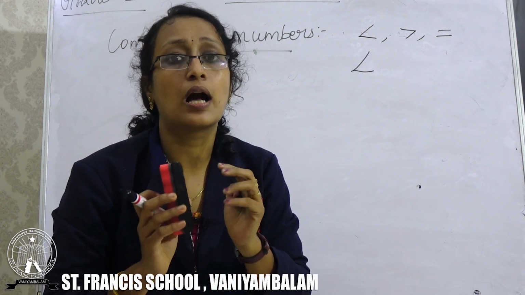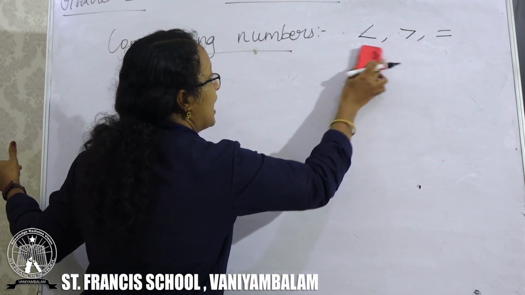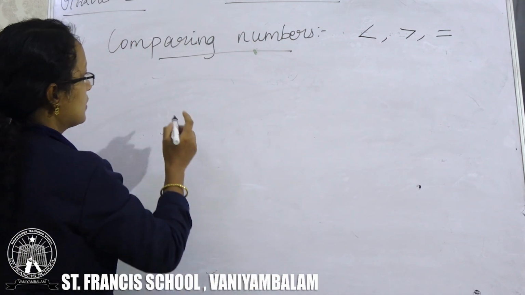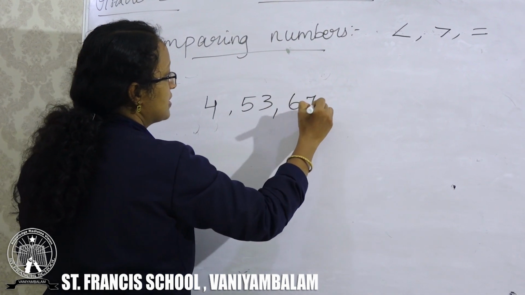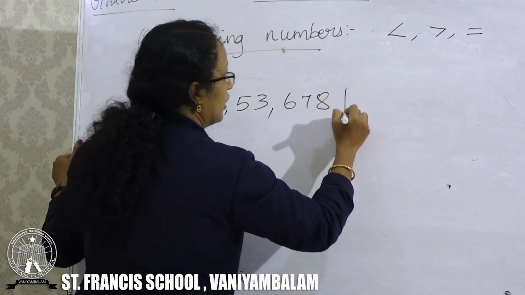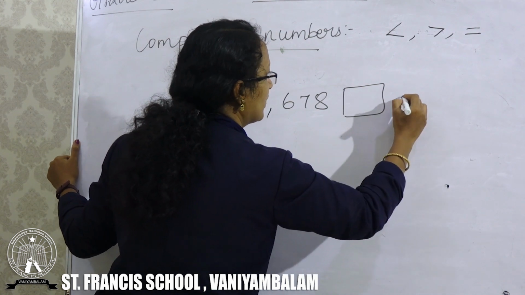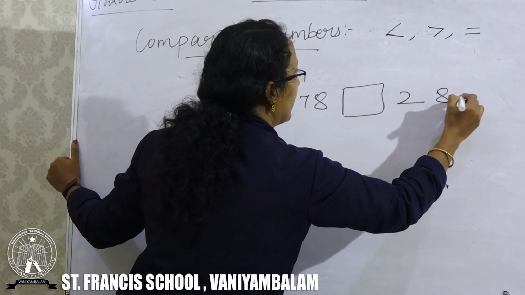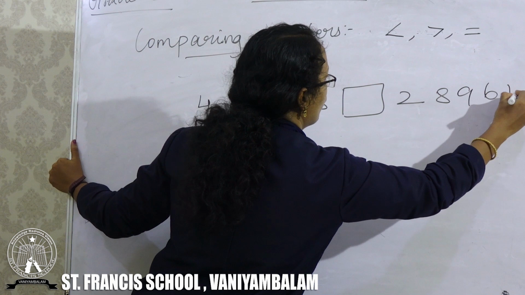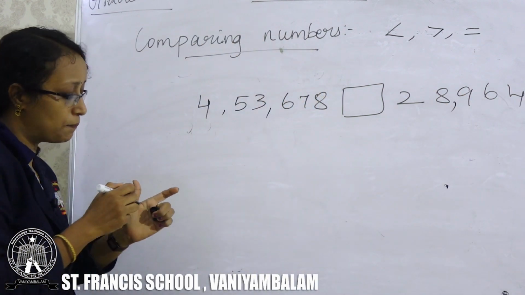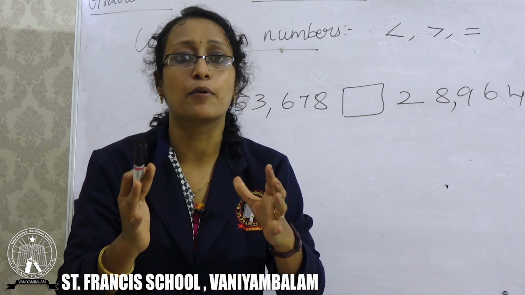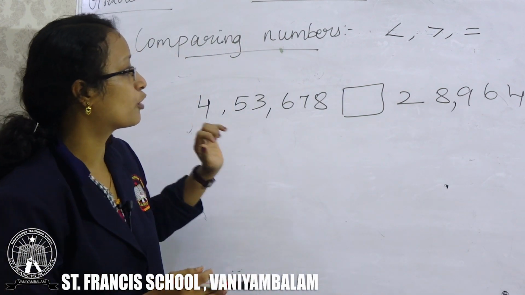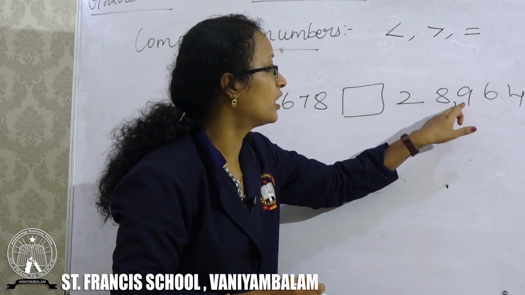So how will you compare large numbers? Suppose 4, 5, 3, 6, 7, 8. I am going to compare this with 2, 8, 9, 6, 4. First condition: you have to check the number of digits. 1, 2, 3, 4, 5.